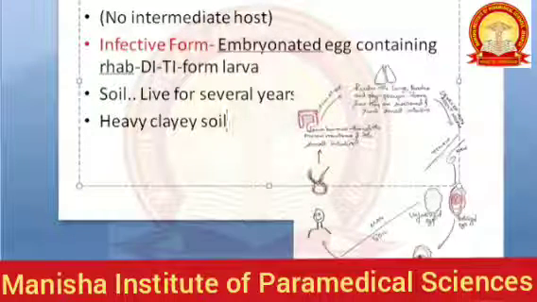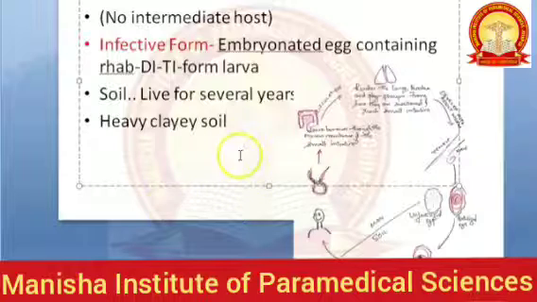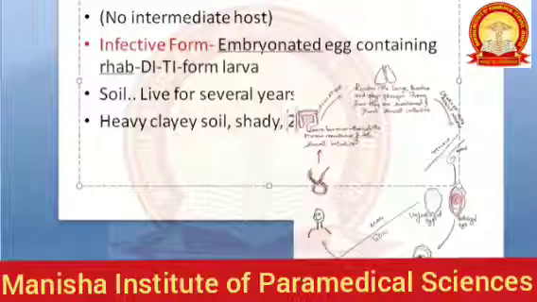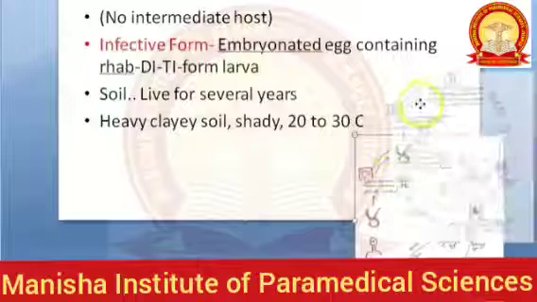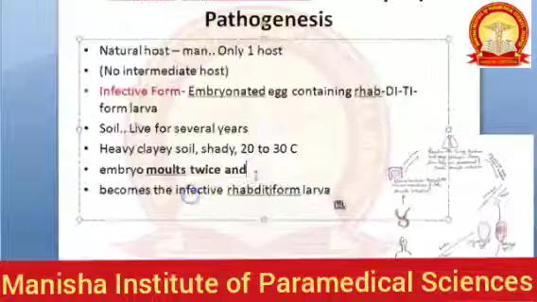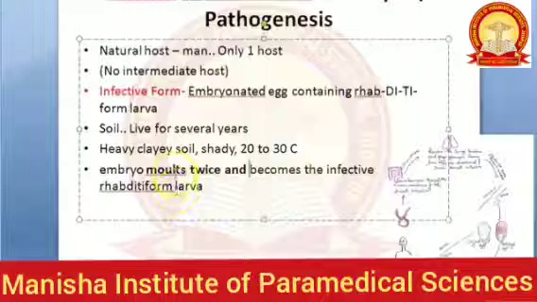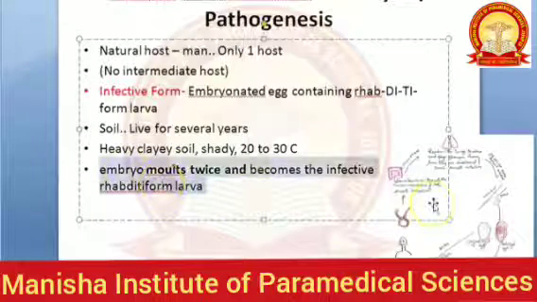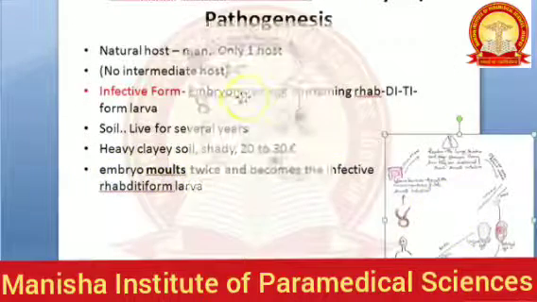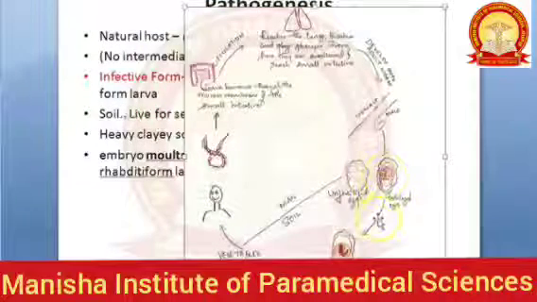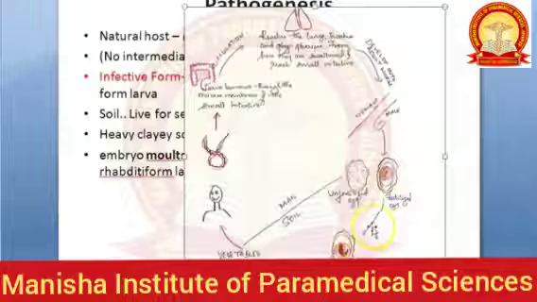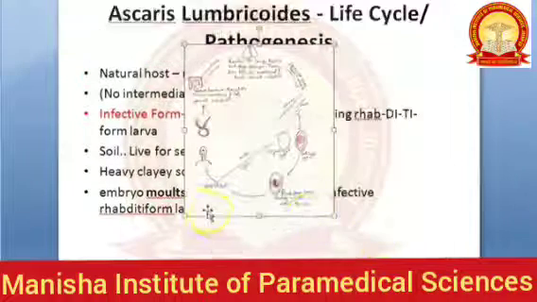A shaded location, and a temperature between 20 to 30 degrees centigrade it likes a lot. The embryo molts twice to become the infective rhabditiform larva. So here you can see this fertilized egg, two molts it needs to become the infective rhabditiform larva.